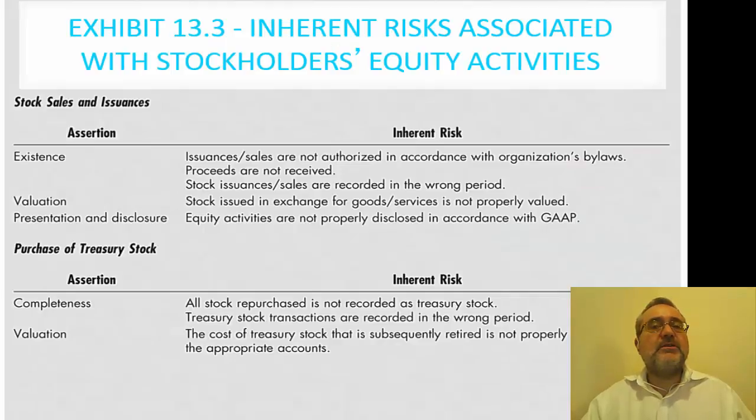When we're considering inherent risk, what we're considering is the risk of material misstatement. From the stock sales and issuance, we're looking for existence and valuation. From the purchase of treasury stock, we're considering this from the perspective of completeness and valuation. So valuation is important because it's the cost of the stock that is subsequently retired and not properly allocated to the appropriate amounts is going to create issues.